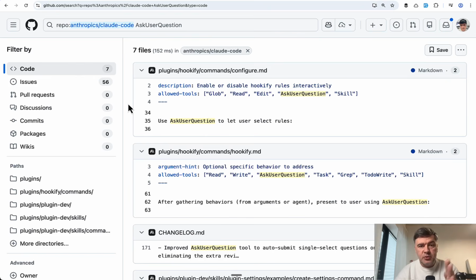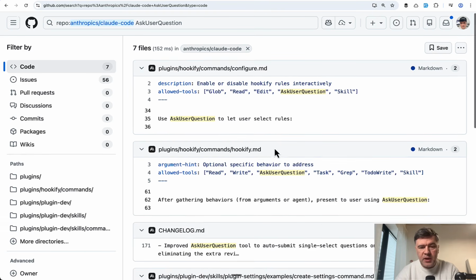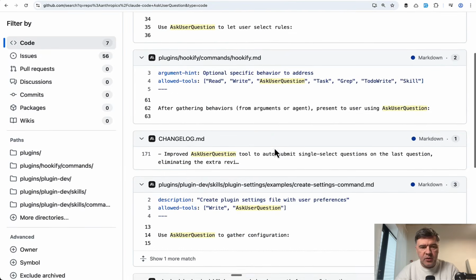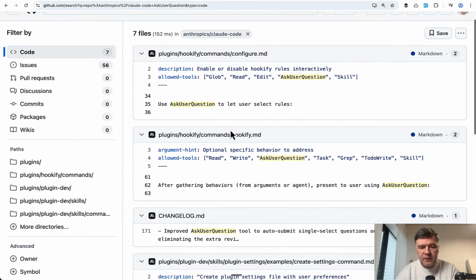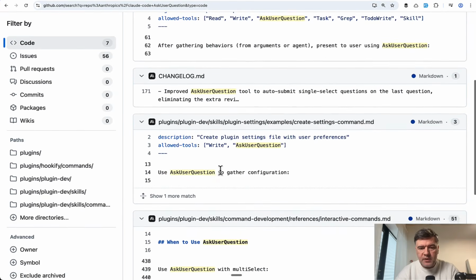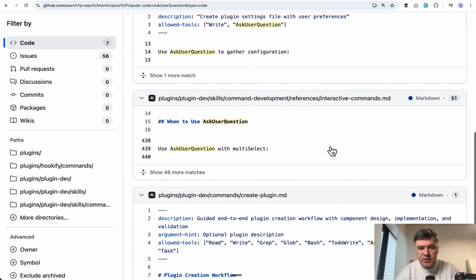It's an internal tool which powers that specific plan mode in Claude Code. So if you look at the Claude Code repository and search for Ask User Question, in fact, it should not be Ask User Question tool with the suffix, it's just Ask User Question, and it appears in various places of plugins, Hookify, configure, changelog, then some plugin settings, then interactive commands.